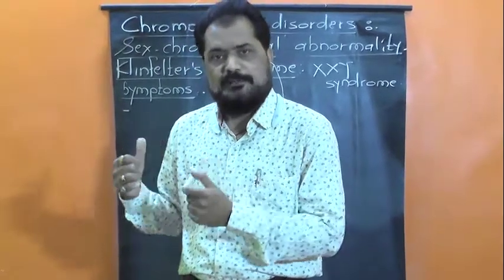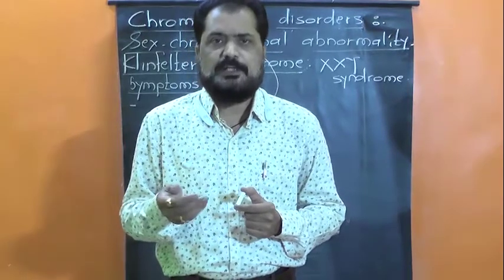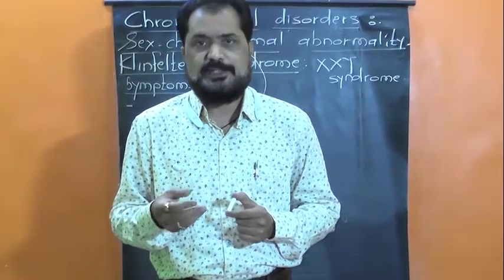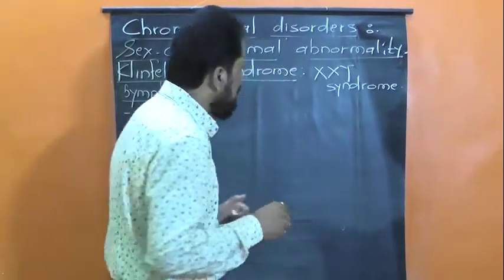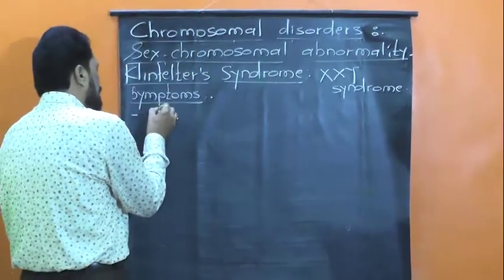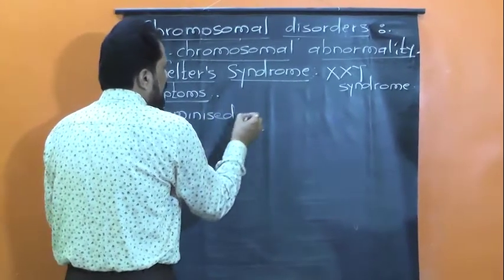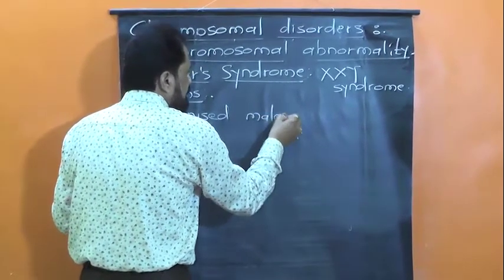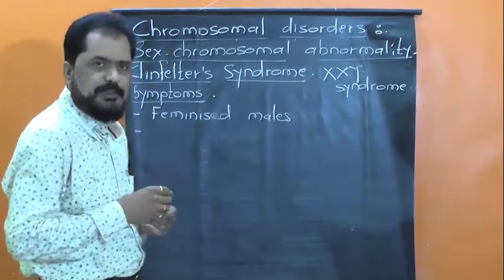Phenotypically हे individuals मेल आहेत, पण तरी सुद्धा त्यांच्यामध्ये काही फेमिनाइन, याचा अर्थ फिमेल सारखे कॅरेक्टर्स दिसतात, and that's why these males are called feminized males. Now let us see what are the characters and what are the symptoms.